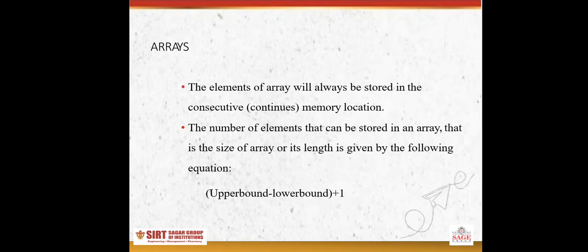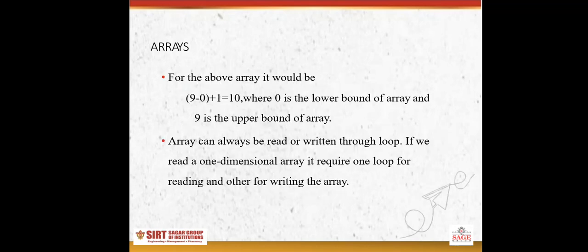The elements of an array will always be stored in consecutive memory locations, or we can say continuous memory locations. The number of elements that can be stored in an array, that is the size or length of the array, is given by the following equation: upper bound minus lower bound plus 1. For the above array, it would be 9 minus 0 plus 1 equals 10, where 0 is the lower bound of the array and 9 is the upper bound of the array.